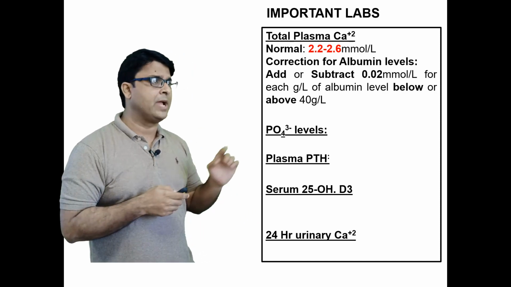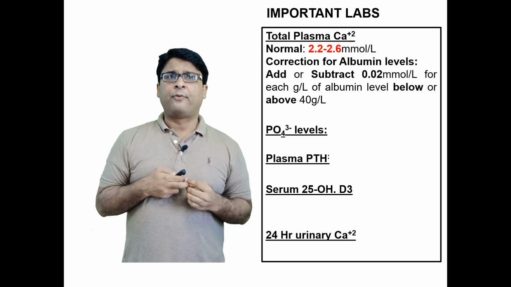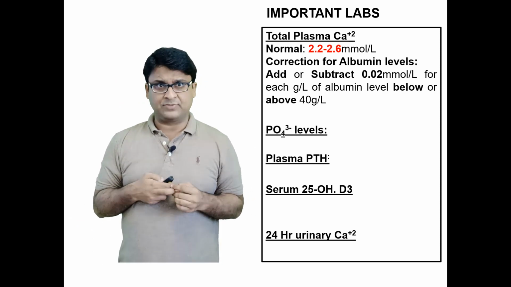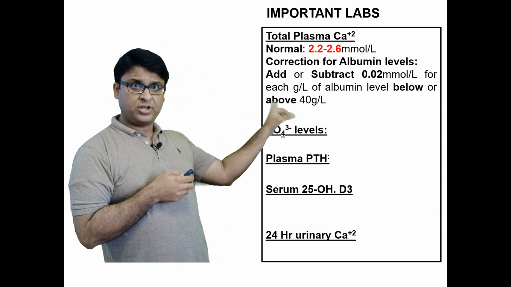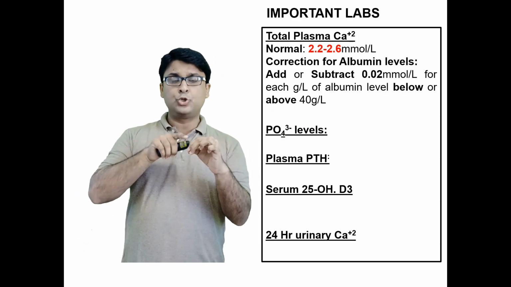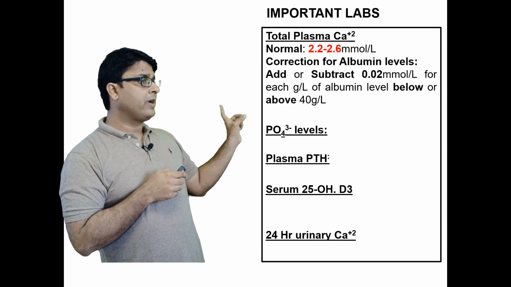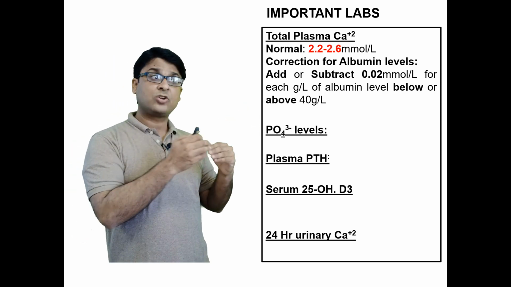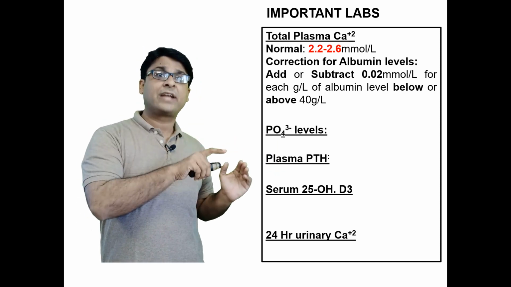As an example, if the albumin level is 42 grams per liter, this is obviously different from 40 grams. It is 2 points up from 40 grams. So for 2 points up, do I add or subtract? You tell me. I'll subtract from the value of calcium.